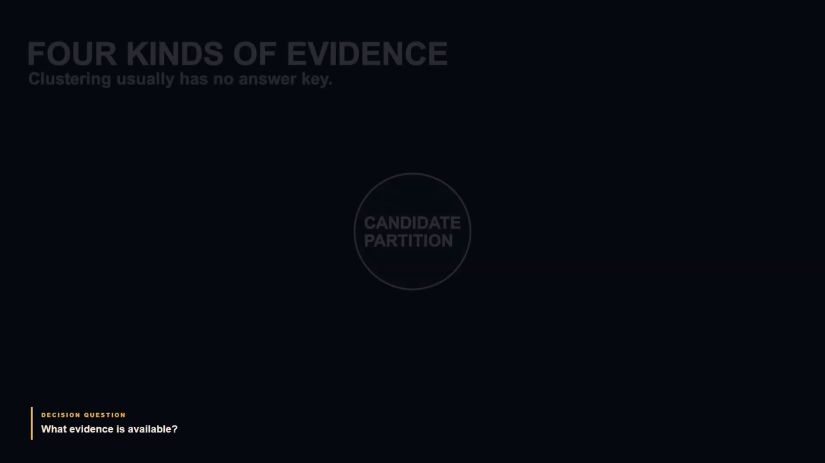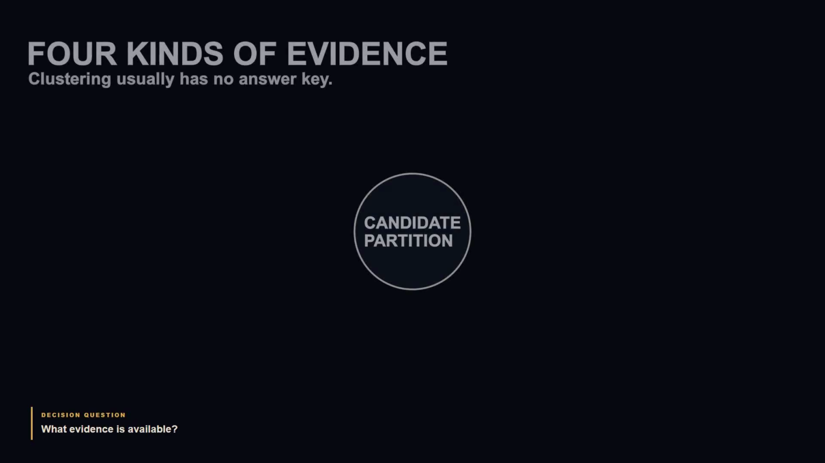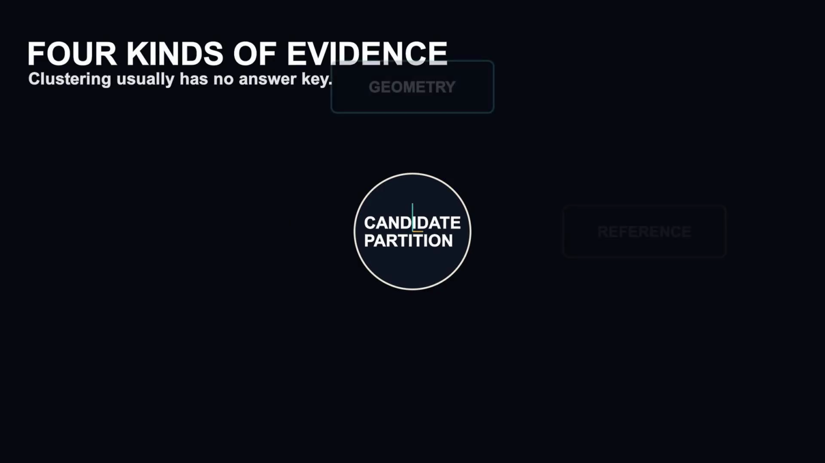Classification has known answers in a test set. Clustering often does not. The labels 0, 1, and 2 are invented by the algorithm, and swapping their names changes nothing. That leaves 4 kinds of evidence.